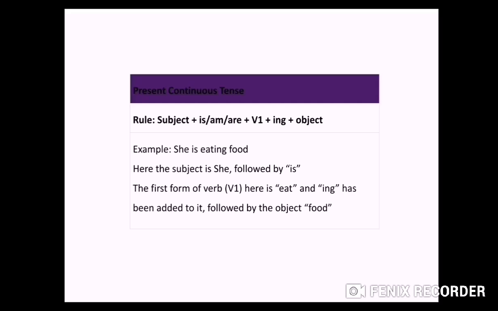Is it clear? Now I will give you one more example of are. They are eating food. Here they are your plural, so we have used are helping verb and eat plus ing, eating, then your food.